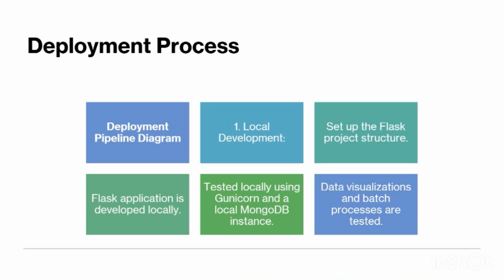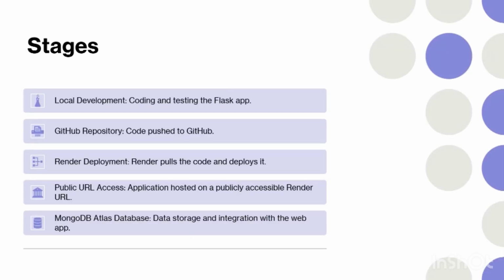First, local development was done, then we set up the Flask project structure. The Flask application was developed locally, then tested locally using Gunicorn and a local MongoDB instance. Data visualizations and batch processes were tested. So these are the stages.